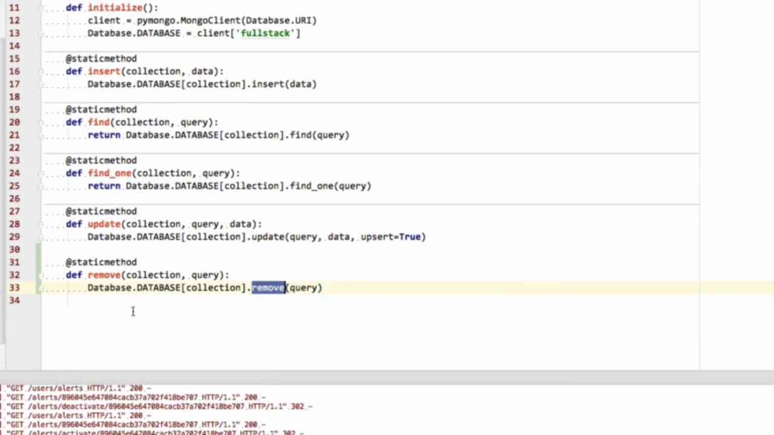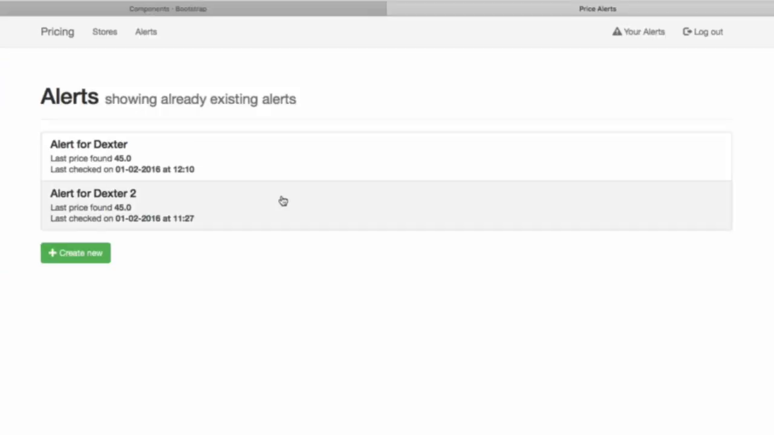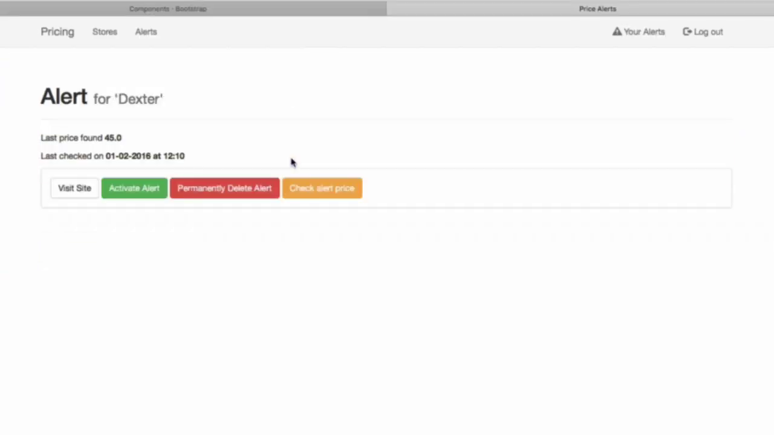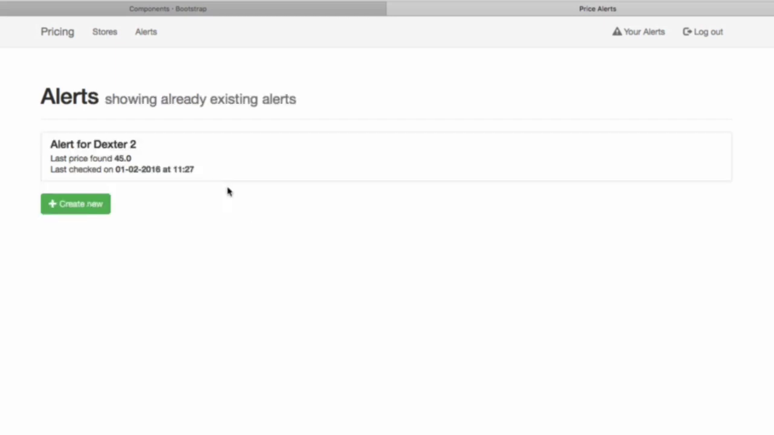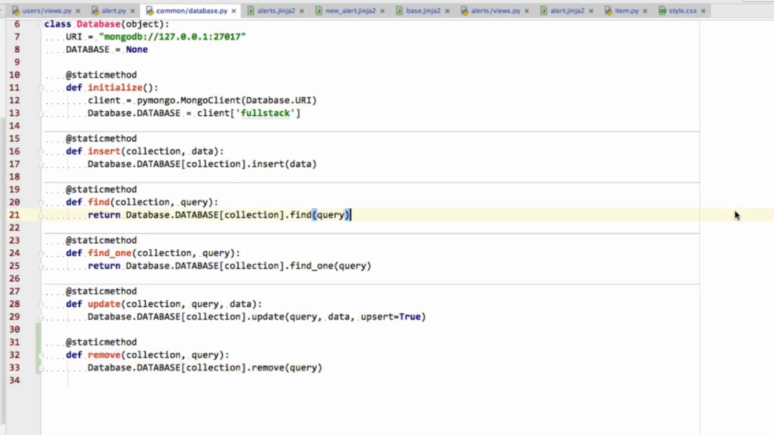And that already exists inside the PyMongo client. So that's all we have to do. Let's save that and go back into here. Deactivate an alert, go in here, click permanently delete alert, and now that has disappeared. So now our users can deactivate and then delete alerts. So for example, if they had many alerts, they might want to delete some to clean it up once they've bought the item, for example. So now they can do that. Fantastic. So that's everything for this video, and I'll see you in the next one.